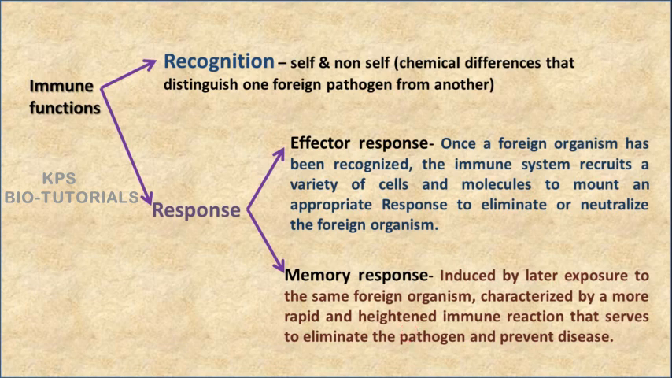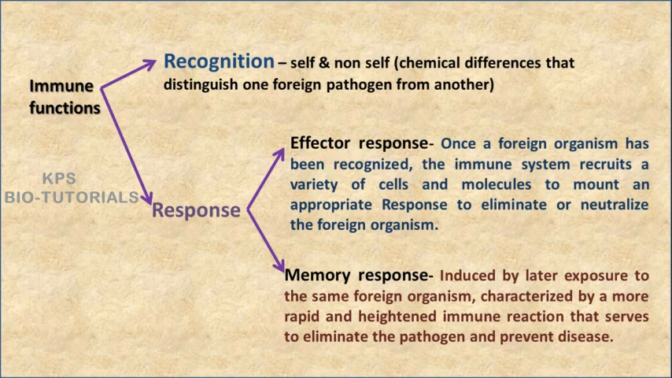The major difference between the effector response and memory response is that the effector response is produced when a pathogen is encountered the first time, whereas the memory response is elicited when a pathogen is encountered a second time. So in memory response, the immune system works based on the memory created during the effector response of the same pathogen when it was encountered the first time.